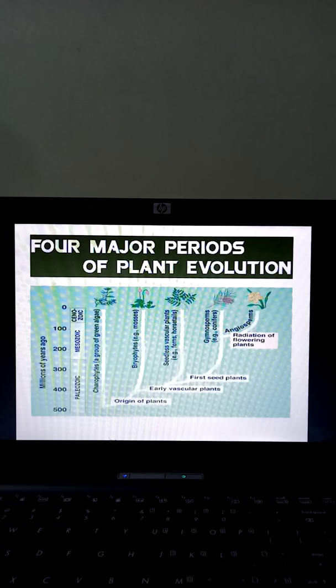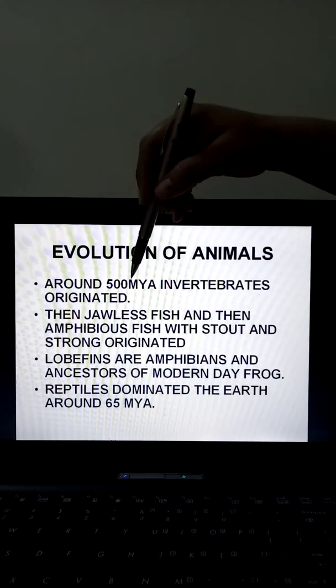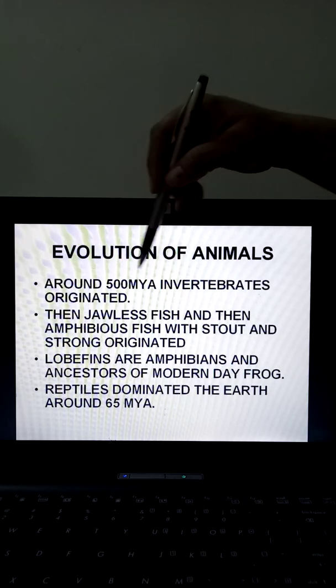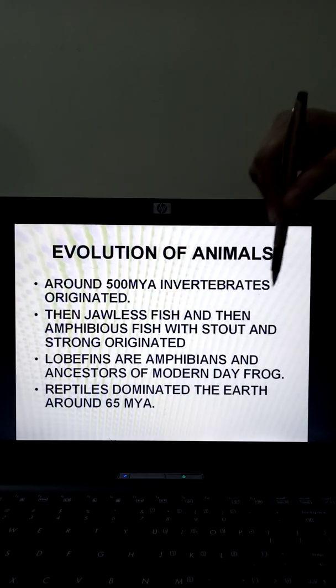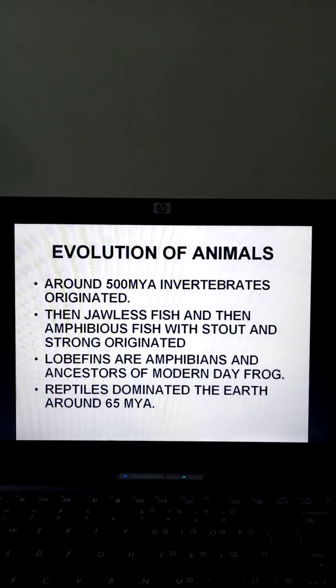The next category of evolution we will work on is the evolution of animals. Animals originated around 500 million years ago. We talk about invertebrates first, and then from invertebrates the vertebrates came into the picture.